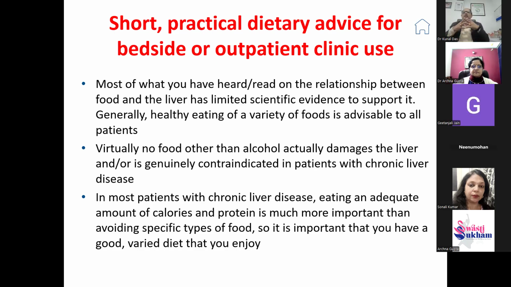This is very important in OPD also, because in India, any patient who comes to us always asks what diet we should give. In alcoholic patients or CLD patients, we should be saying that you eat everything. Even paranthas, puris, all can be in, because the most important thing is to have adequate calories. 2000 calories should be there, and 1.2 to 1.5 gram of protein should be there. This is the most important thing. So it is not that you avoid anything, but a good balanced, varied diet which you can enjoy should be given. Next slide, please.